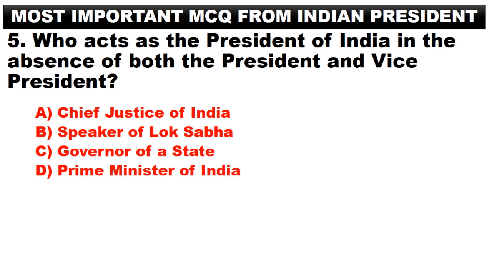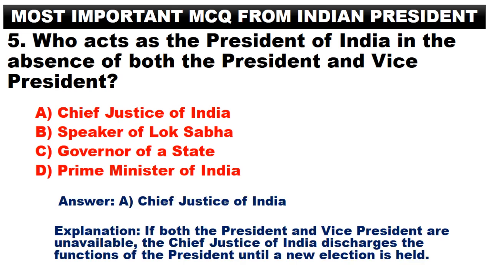Who acts as the President of India in the absence of both the President and Vice President? A. Chief Justice of India. B. Speaker of Lok Sabha. C. Governor of a state. D. Prime Minister of India. Answer. A. Chief Justice of India. If both the President and Vice President are unavailable, the Chief Justice of India discharges the functions of the President until a new election is held.